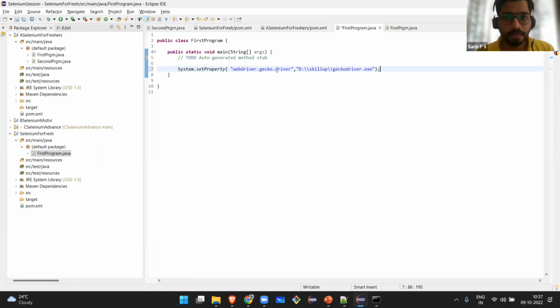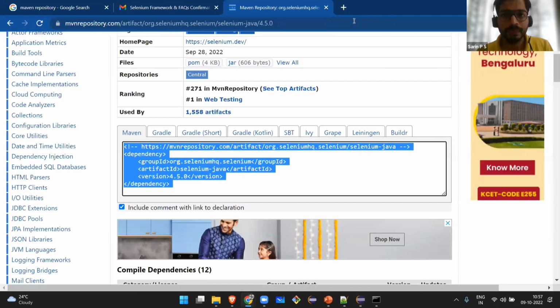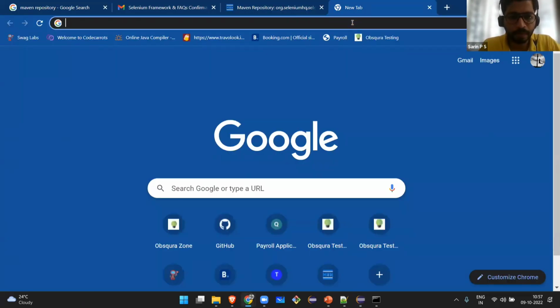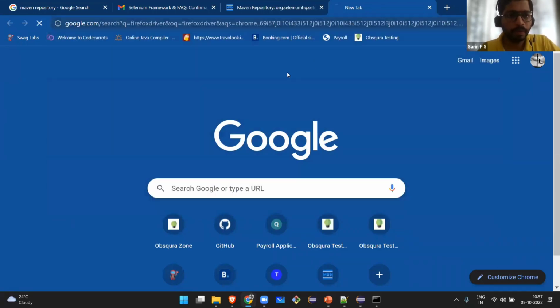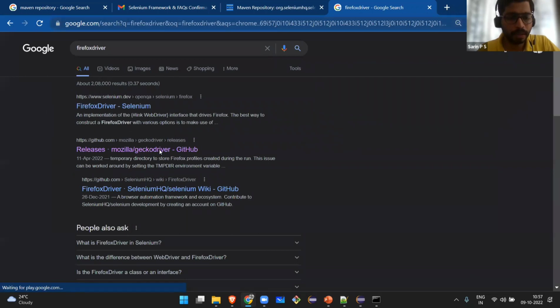So System.setProperty is basically pointing to my path where the Firefox driver is residing. What I have done is I went to Google and asked for the Firefox driver, and I just clicked on it.